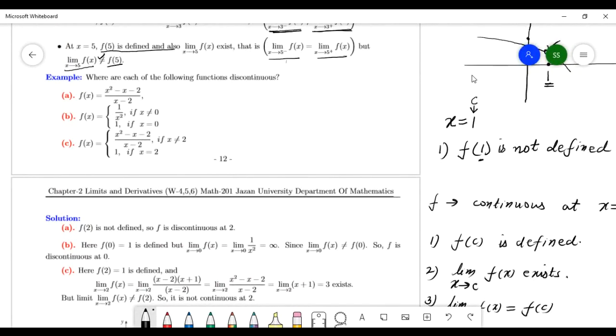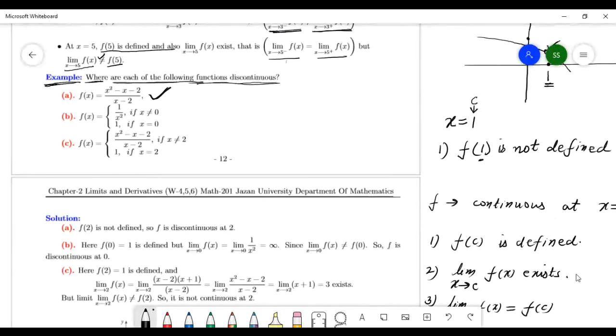Okay, so now you have to check this example. Where are each of the following functions discontinuous? Question number A: where is this function discontinuous? So you have to check where this function is discontinuous.